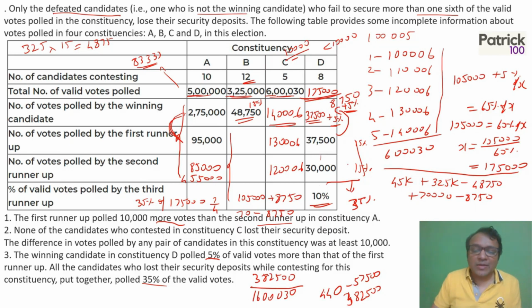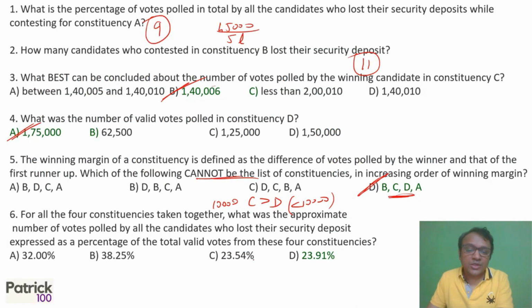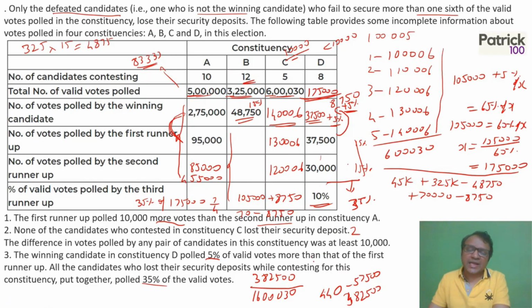If you divide by 16, 16 twos are 32, what is left is 62. It is slightly less than 4 percent, so slightly less than 24 percent. If you look at the options, it should be 23.91%. It's slightly less than 24%. You can use the calculator also, because the calculation is a little tedious in the last question. But yeah, you will get the answer 23.91.